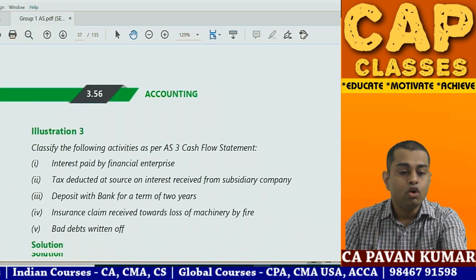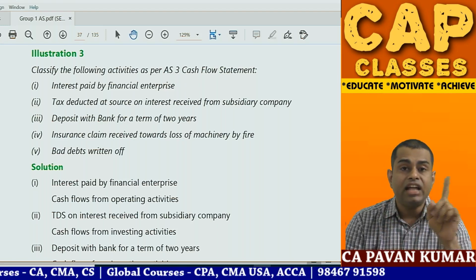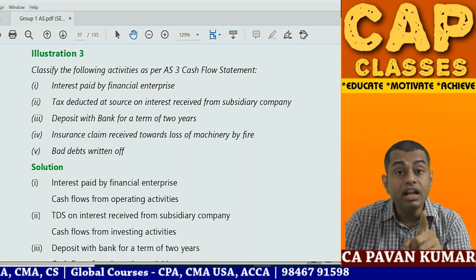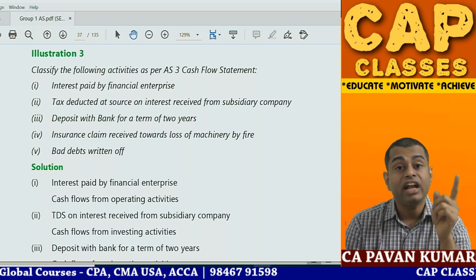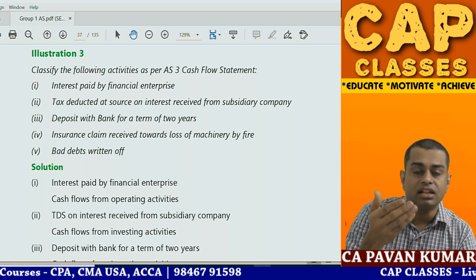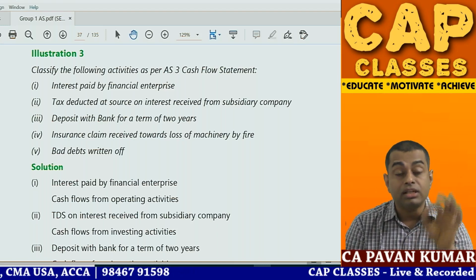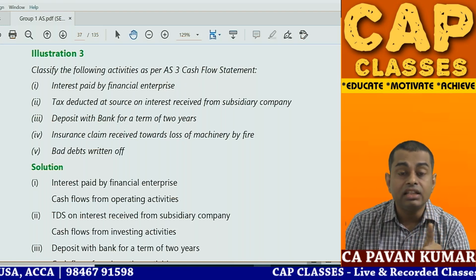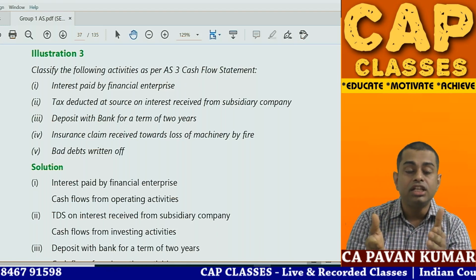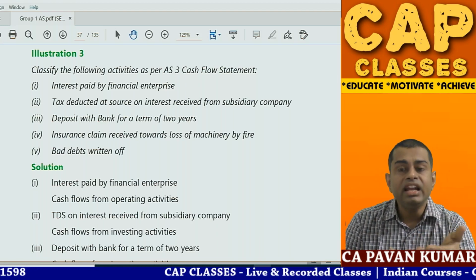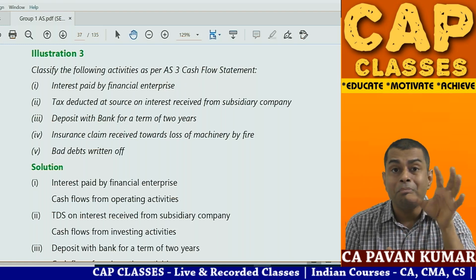That's all. Then problem number 3: classify the following activities as per AS 3 cash flow statement. Interest paid by financial enterprise. Again an important point. If a regular enterprise pays interest, that is financing activity. But if a bank or a financial institution receives interest or pays interest, gives loan or takes loan, all these are operating activities for them, because operating activities are the principal revenue generating activities of an enterprise. If you are a financial institution, giving loan, taking loan, paying interest, receiving interest, paying dividend, receiving dividend, all these things will be part and parcel of your main business.